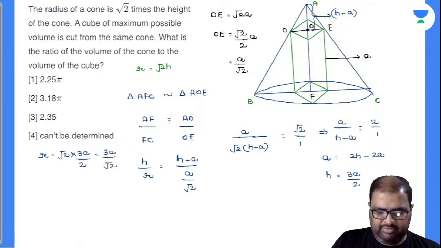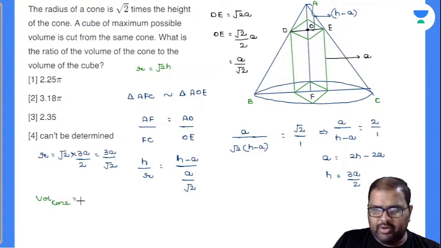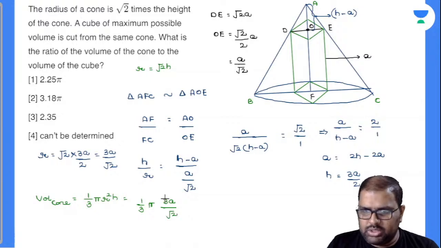Now, you are asked to find the volume of the cone. Volume of the cone is nothing but, everybody knows, 1 by 3 pi r square H. So 1 by 3 into pi into r value, which is nothing but 3A by root 2, whole square.